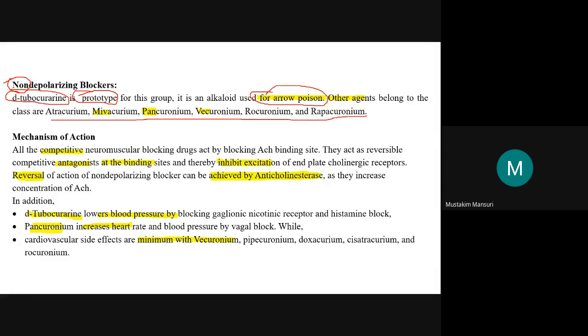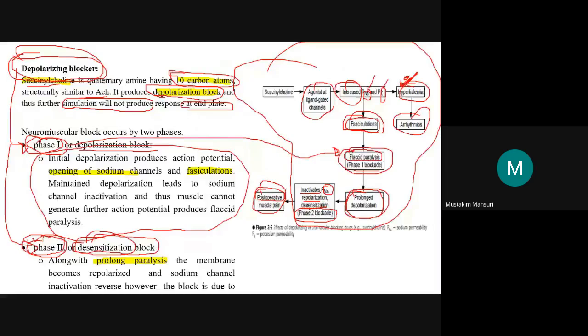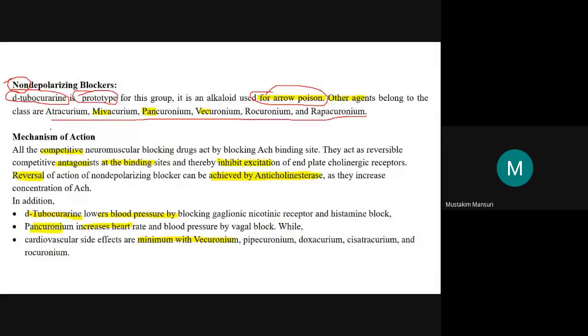If you want to write down based on the duration of action, you can write down this classification: short acting, intermediate, long acting agents. Regarding the mechanism of action, as these agents are non-depolarizing blockers, all these agents are competitive neuromuscular blocking drugs. There is a competition for the binding. Competitive neuromuscular blocking agents act by blocking the ACh site.